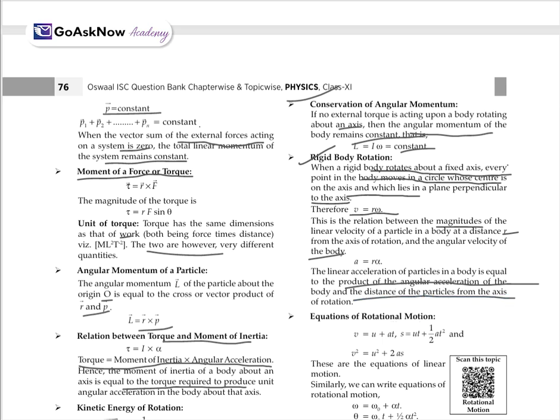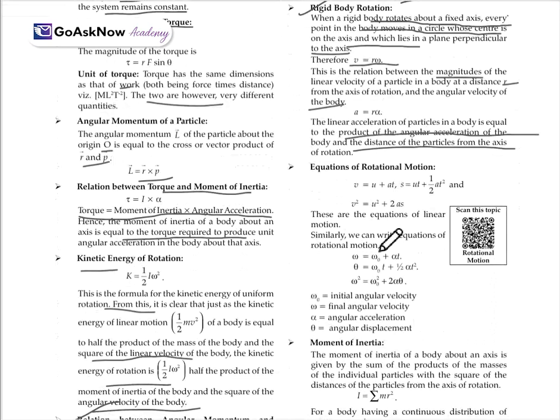Now, the equations of rotational motion. We know all three equations of linear motion: v = u + at and s = ut + half at square. So these are the equations of linear motion. Similarly, we can write equations for rotational motion as well.